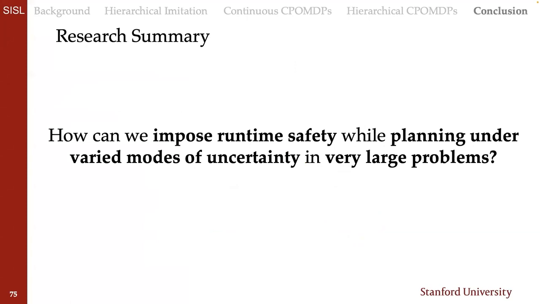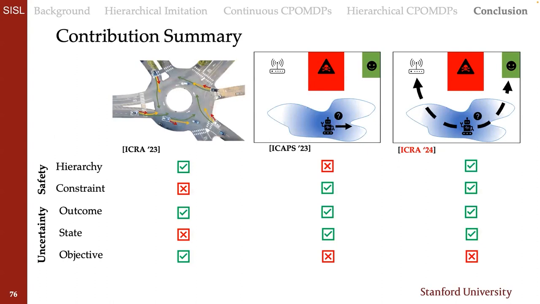So to summarize, my research problem asked, how can we impose runtime safety while planning under varied modes of uncertainty in very large problems? My contributions use novel applications of hierarchies and constraints to address safe planning under uncertainty in different combinations of outcome, state, and objective uncertainty.